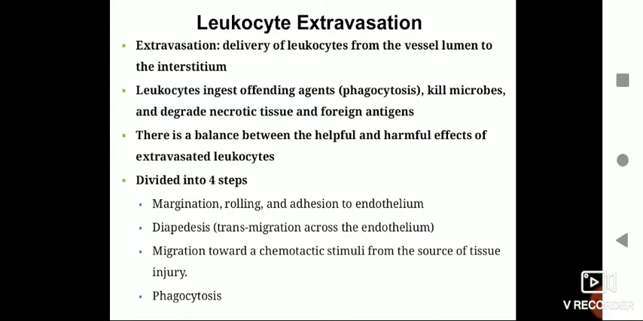Then the third step is migration towards a chemotactic stimuli. We have already understood whenever there is inflammation at the site of injury, your immune cells, they will start releasing certain chemical molecules which will act as chemoattractant, which will attract immune cells to the site of injury. This is what is called as migration towards chemotactic stimuli. And finally, phagocytosis, which we know is the engulfment of any foreign particle by the leukocytes like macrophages or B cells, and then processing them and presenting them for further activation of the immune cells.